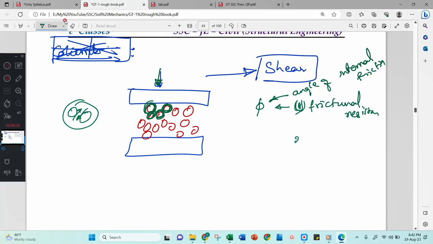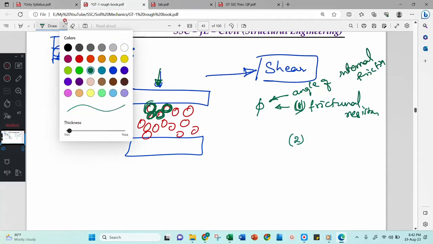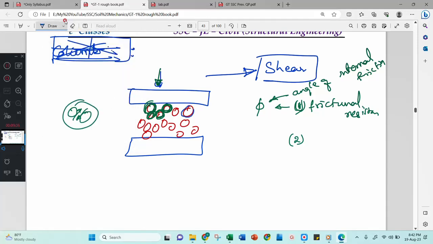Right? Then the second term: now I will explain with the blue line. Every particle will possess a cohesion. This particle has some cohesion, this particle has some cohesion, which means they will attract each other. This particle also has some cohesion, and this one too. Therefore, they are all attracted to each other. Now, this attraction will also resist the force. Therefore, that second one is considered as the cohesion of the soil, which is measured in terms of C.